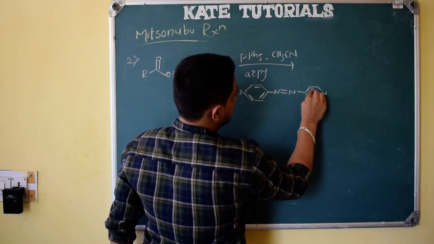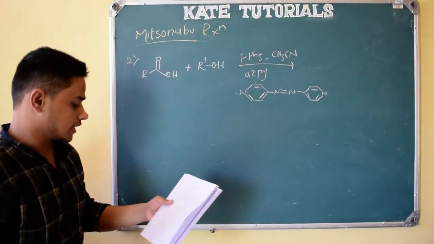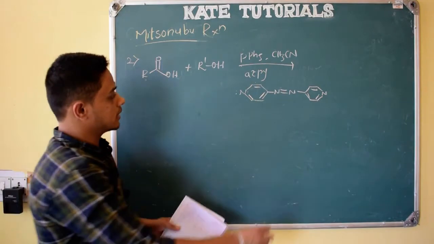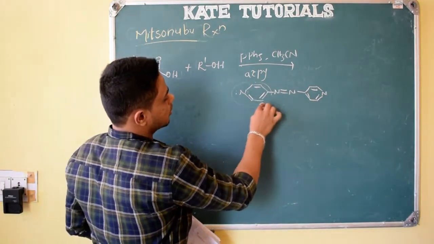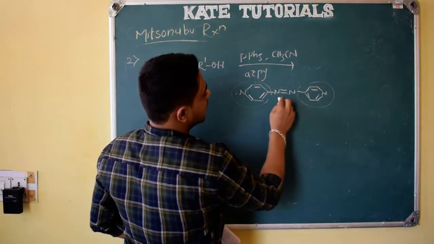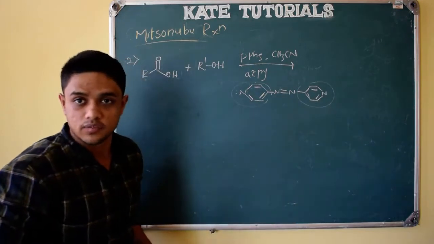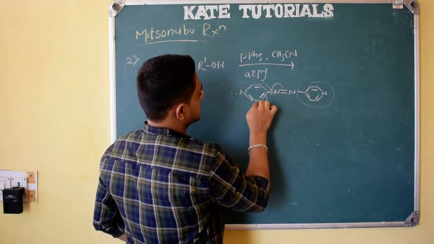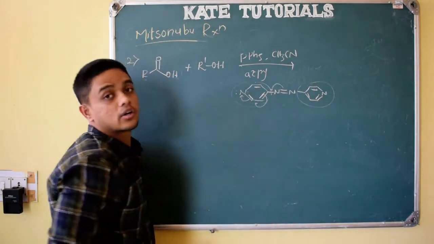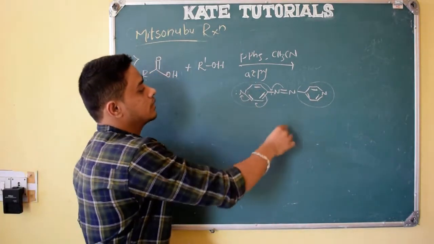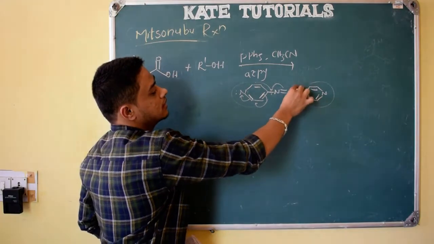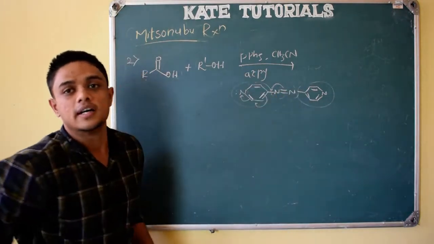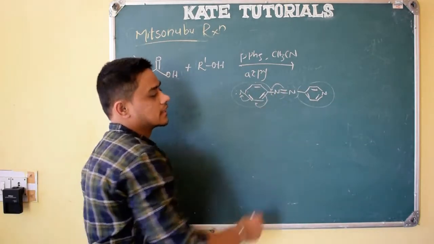So here it will be like this. This is the azopyridine structure. Here also this acts as an electron withdrawing group, and this also acts as an electron withdrawing group. Because of this, these nitrogens will be electron deficient. See here, because of this resonance, nitrogen is more electronegative. It can hold this negative charge, because of which this nitrogen acts as electron deficient. So these resonance structures you should know, right?